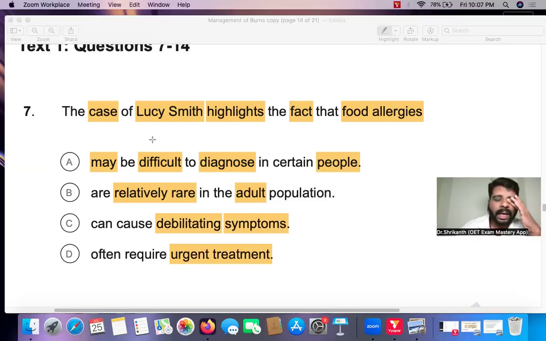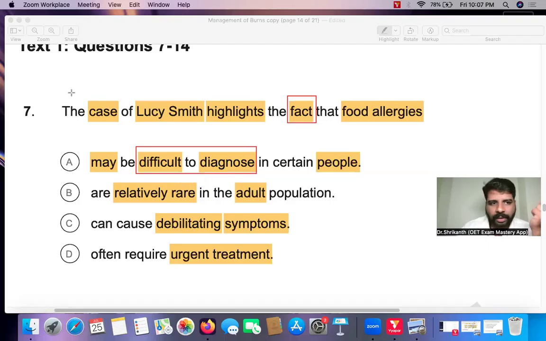Let's identify the verbs over here. The case of Lucy Smith highlights the fact. What fact is being highlighted by using the example of Lucy Smith? Let's do the verb analysis. Answer option A, it may be difficult to diagnose. What is the verb over here?